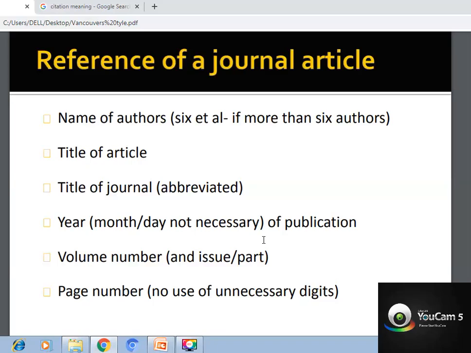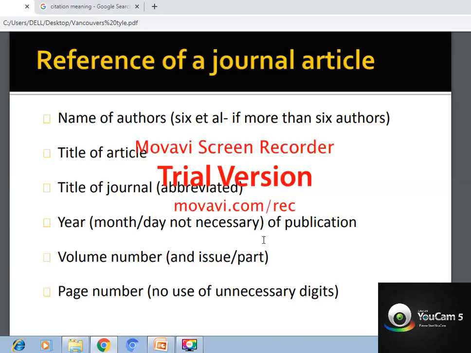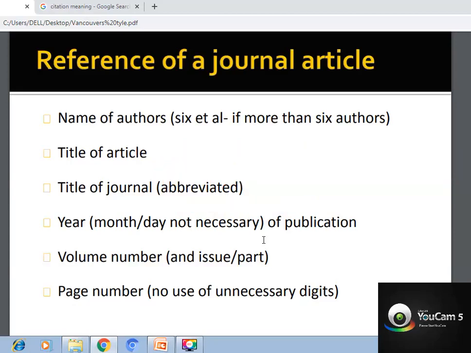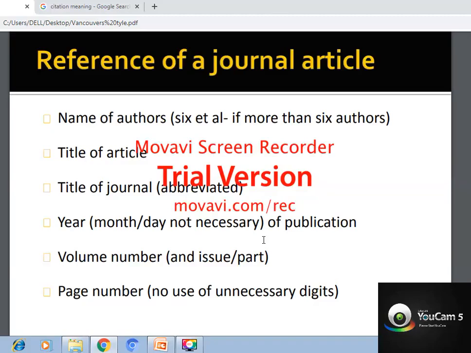Clear? Especially when we refer to journals for the review of literature, in every review of literature you have to write the references 2, 3, 4, 5 like that in order. From the introduction page, significance of study, and then hypothesis, objectives, everything comes on, and in the review of literature you can continue referencing.